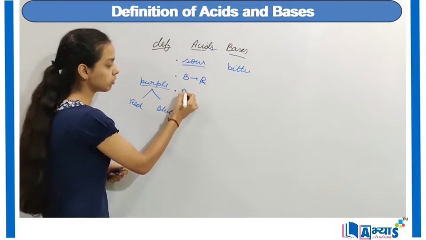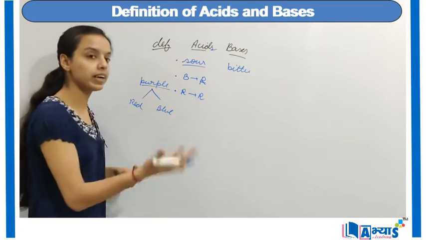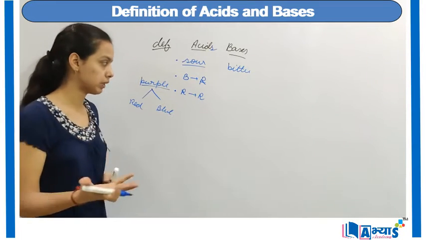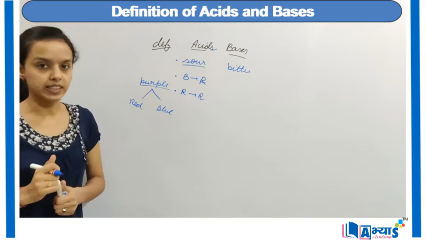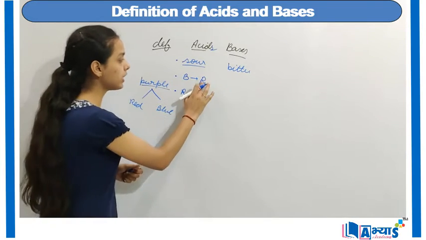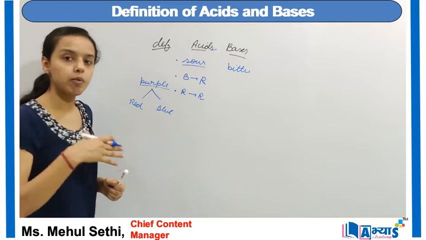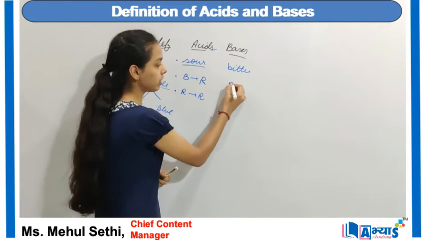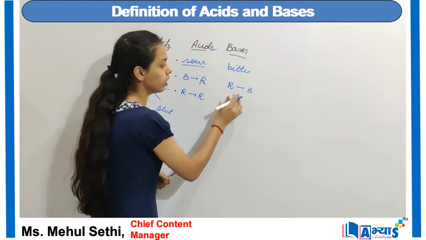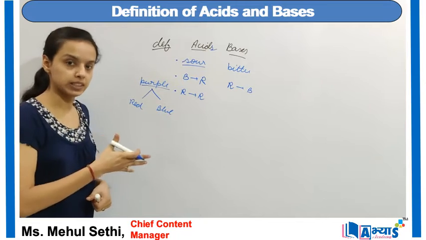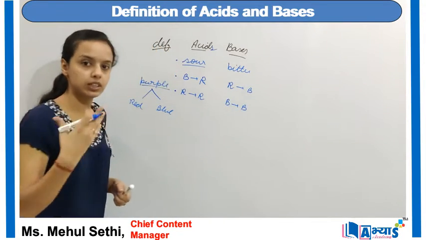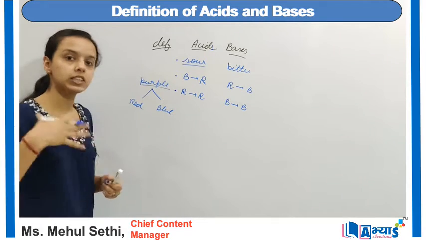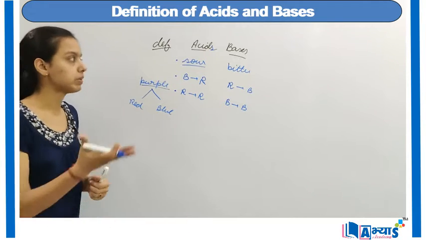If there is no change in the red litmus paper, it remains red in color, that also means that it is an acidic solution. Whereas on the other hand, if a red litmus paper changes color from red to blue, that means it is actually a base. And if there is no change in the blue litmus paper or the blue solution of litmus, it remains blue in color, that means it is a base.